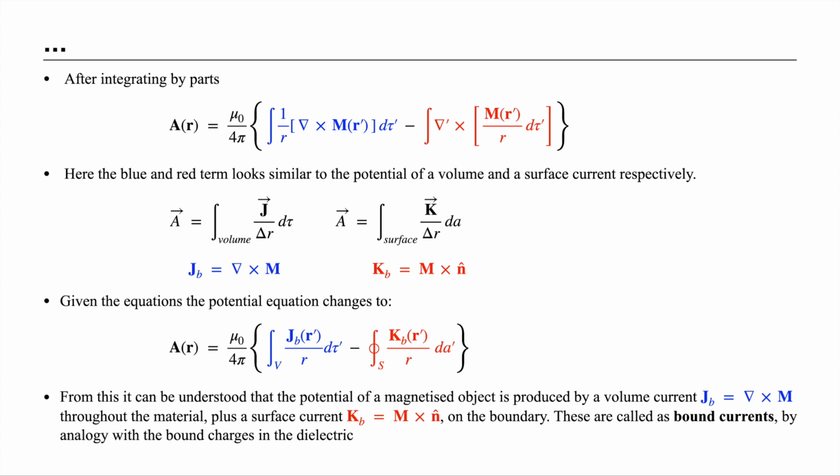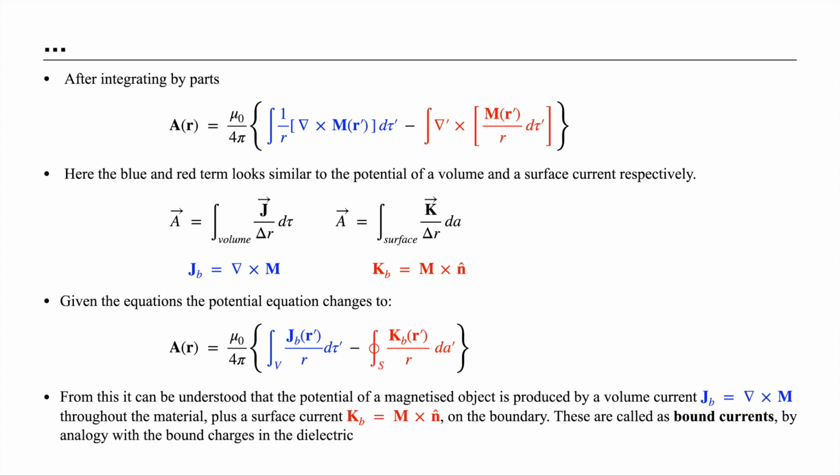So we are considering del cross M as volume current JB, and as with the volume part, we can see that the red part is similar to what we find in the potential due to surface current, which is KB. This is given by M cross n.